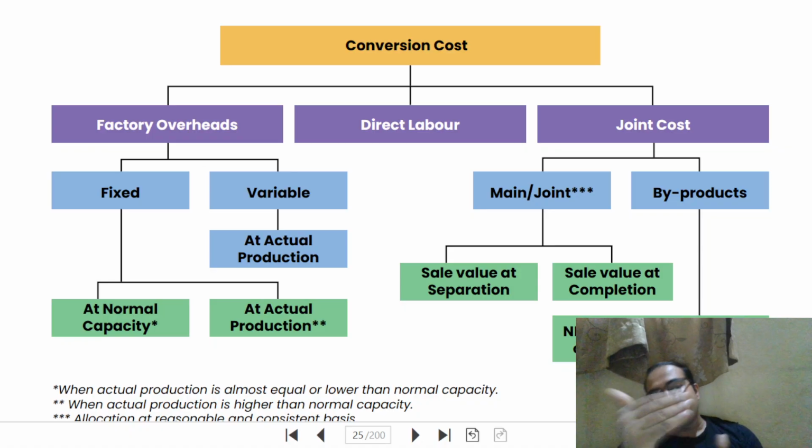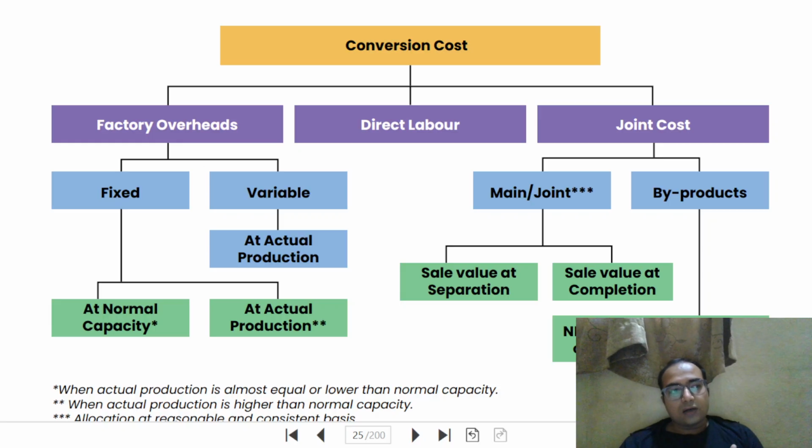Then you should reduce that budgeted rate. That means in that case, you should not over absorb the overhead. Okay, then in that case you will reduce the rate of overhead from 1 rupee. Okay, you will reduce it to 1 lakh fixed overhead divided by actual production 1.2 lakhs. Okay, and you will recover only 1 lakh fixed overhead, you will absorb that much only. Okay, so that is the particular treatment you should remember, because in exams the problem will come on this particular phenomenon. Okay, so that is the case to remember.